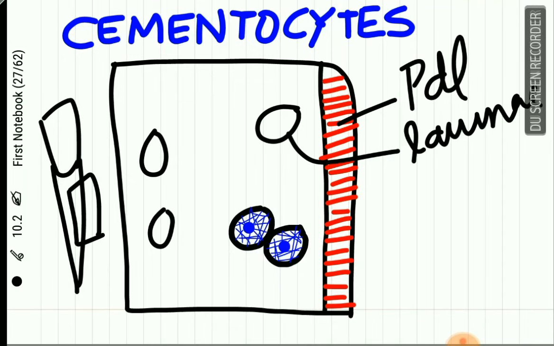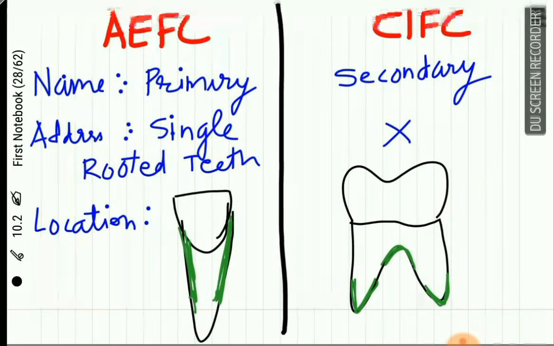The cementocytes have a cell body. These are cementocytes, and these are present inside these lacunae. They have a cell body and numerous processes which extend from the cell body to form a network, and they intermingle with the adjacent cells. In the inner layers of the cementum, there are numerous empty vacuoles which represent degenerating cementocytes.